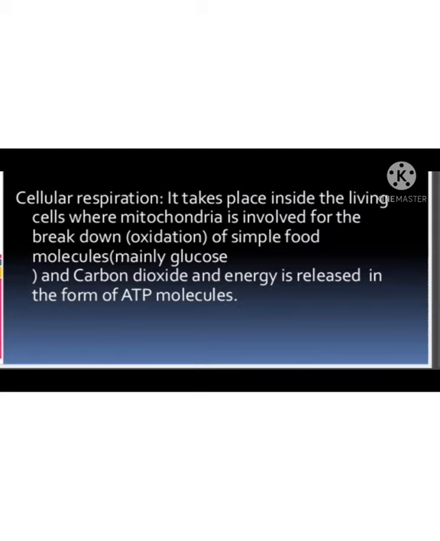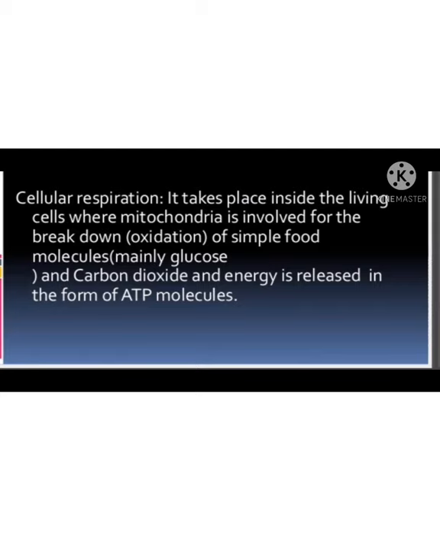It takes place inside the living cells, where mitochondria are involved in the breakdown of simple food molecules, mainly glucose, into carbon dioxide, and energy is released in the form of ATP molecules. So it is the process of breaking down food in the cells with the release of energy. That is what we call cellular respiration.